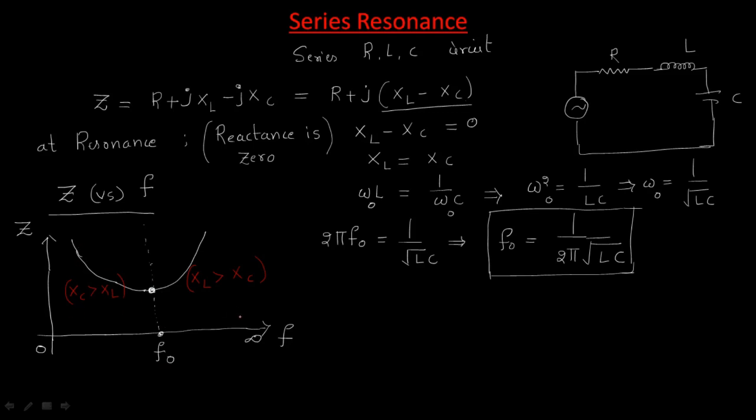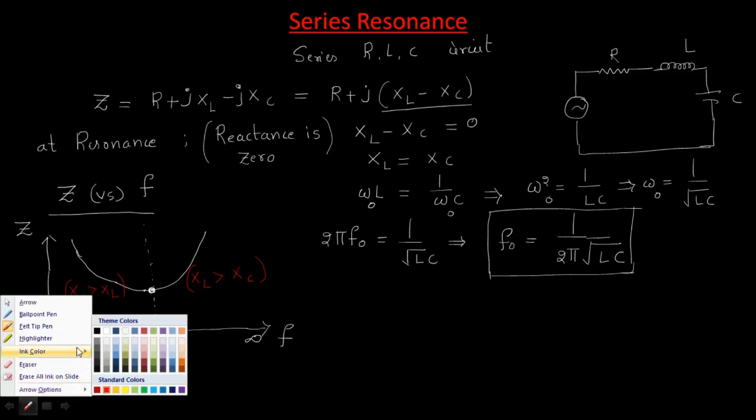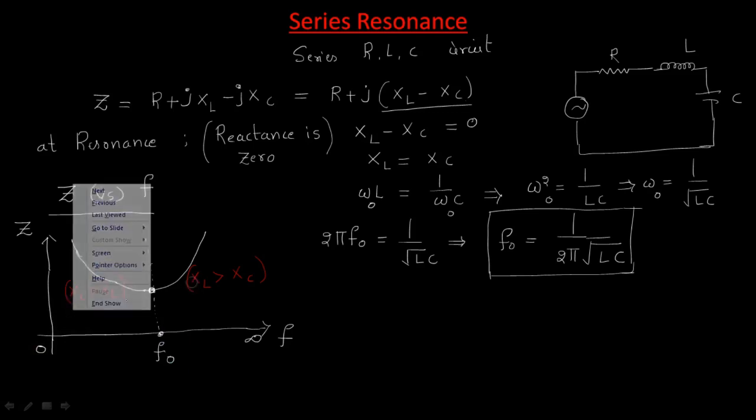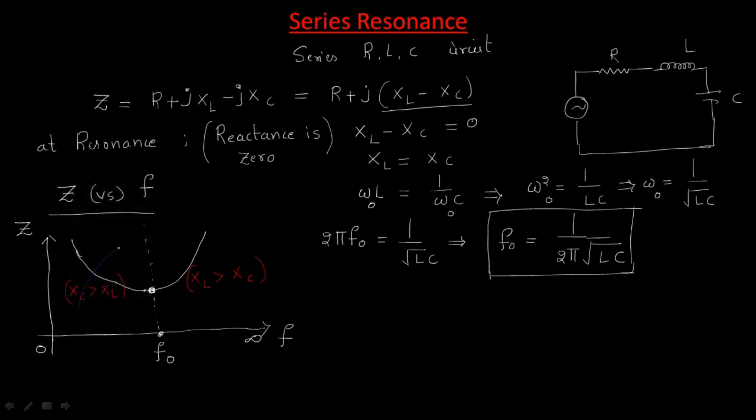The graph follows like this. If we draw it, the impedance varies like this by varying the frequency. If we draw the current, the current is like this. Current is always inversely proportional to the impedance.